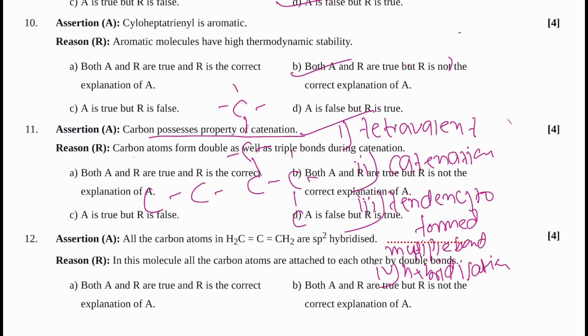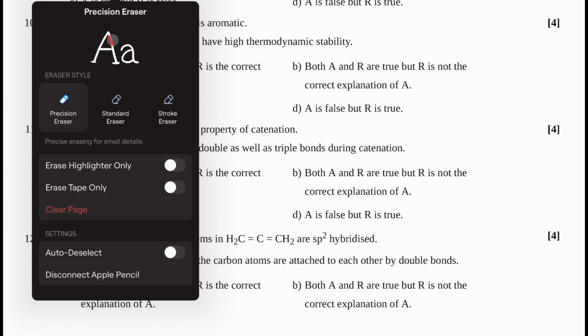Now R is given: carbon atoms form double as well as triple bonds during catenation. So here you can say yes, it can form, the tendency to form multiple bonds, as written here. But R is not the correct explanation of A. So which one is correct? So 11, B, you can say.